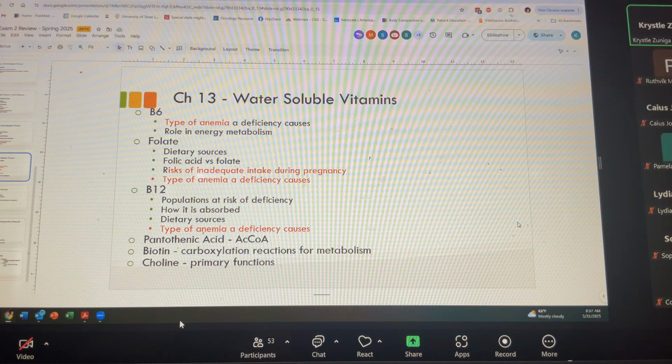Someone asks, do we need to know the different measures of BMI, like the different techniques? No, I don't have any questions about the different body composition assessment techniques. And just knowing that BMI does not measure body composition, right? You'd have to do those other techniques to actually get measures of body fat. Any other questions?